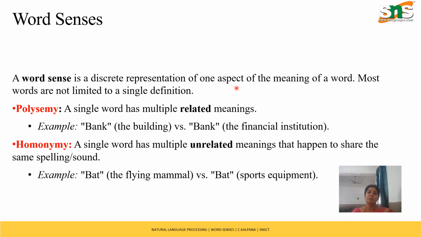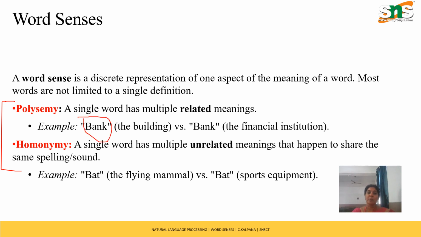So it is the aspect of meaning of a word, and it has two things: polysemy and homonymy. When I say polysemy, poly means many. So a single word will have multiple related meanings. Let's say, for example, bank.